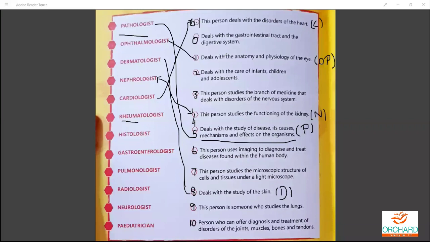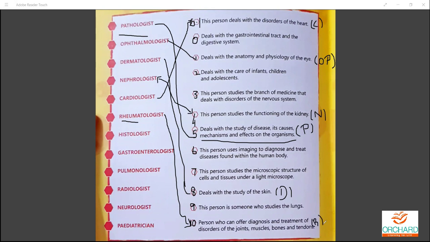No, the rheumatologist is different. Yes, the 10th one will be the answer. If you have heard the word rheumatism, it totally deals with joints and muscles. So the rheumatologist is the person who can offer diagnosis and treatment of disorders of joints and pain. So you can mark it out.